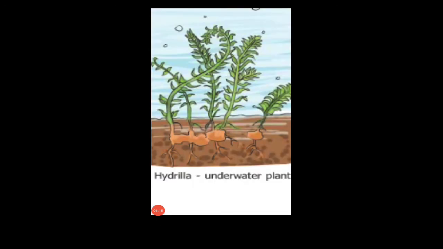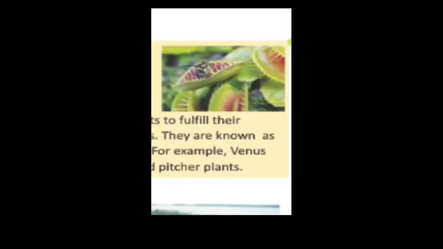Now we come to the underwater plants. Some plants like pondweed, seaweed and tape grass grow and remain under water. The specific features of these plants are that they have long ribbon-like narrow leaves. Their leaves arise in clusters from the roots and do not have any stomata. They breathe through their body surface.